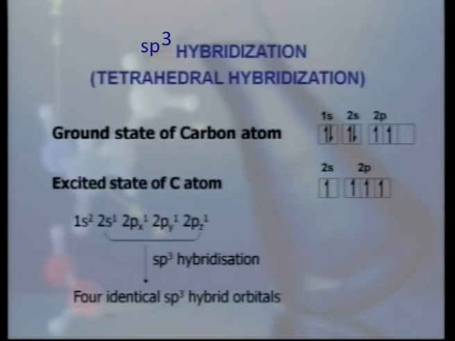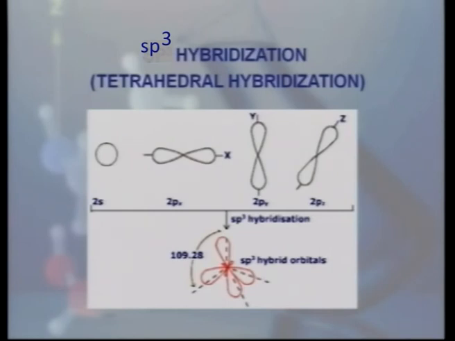We can better understand this with the help of a diagram showing shapes of the various orbitals. S orbital is spherically symmetrical and p orbital, this is px oriented along the x-axis, this is py and this is pz orbital oriented along the z-axis. These 4 orbitals are combining together, resulting in the formation of 4 sp3 hybrid orbitals. These 4 sp3 hybrid orbitals are arranged at an angle of 109 degree 28 minute and hence tetrahedral geometry.